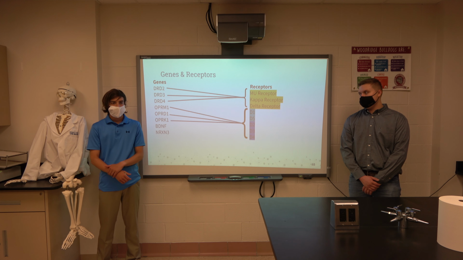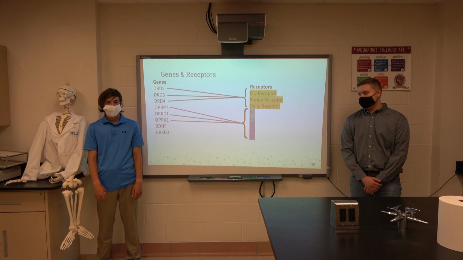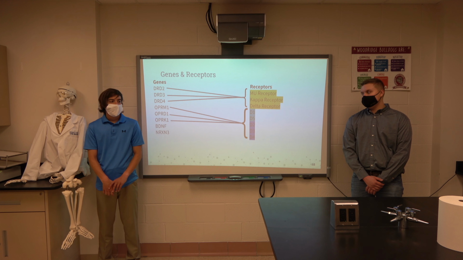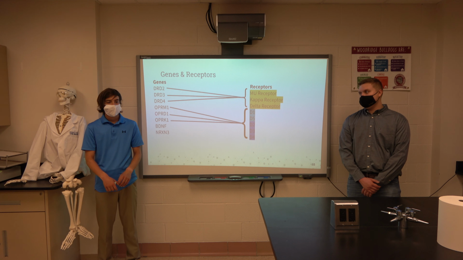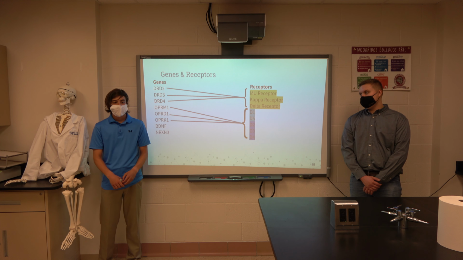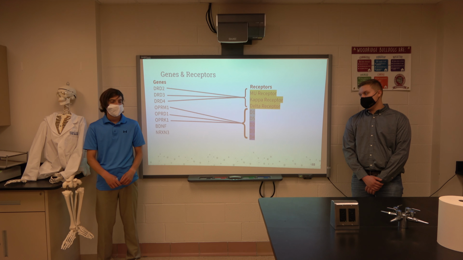Our next set of genes, OPRM1, OPRD1, and OPRK1, code for what are called our dopamine receptors. The dopamine receptors can be broken down into dopamine receptor 1 and dopamine receptor 2. And even those can be broken down into subcategories: under dopamine receptor 1 are D1 and D5, and in dopamine receptor 2 are D1, D2, D3, and D4.